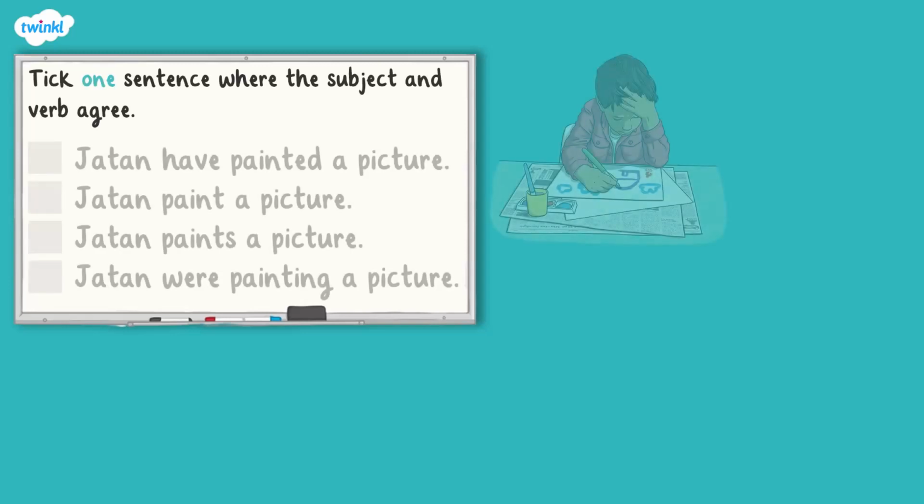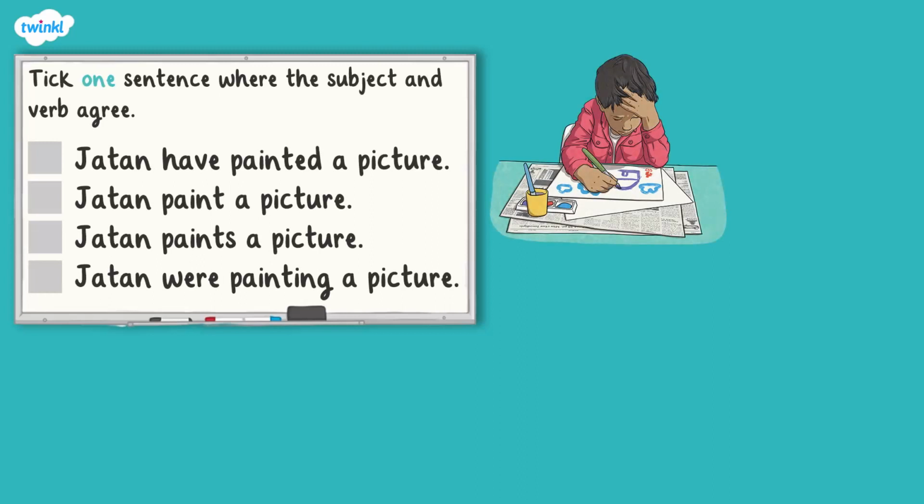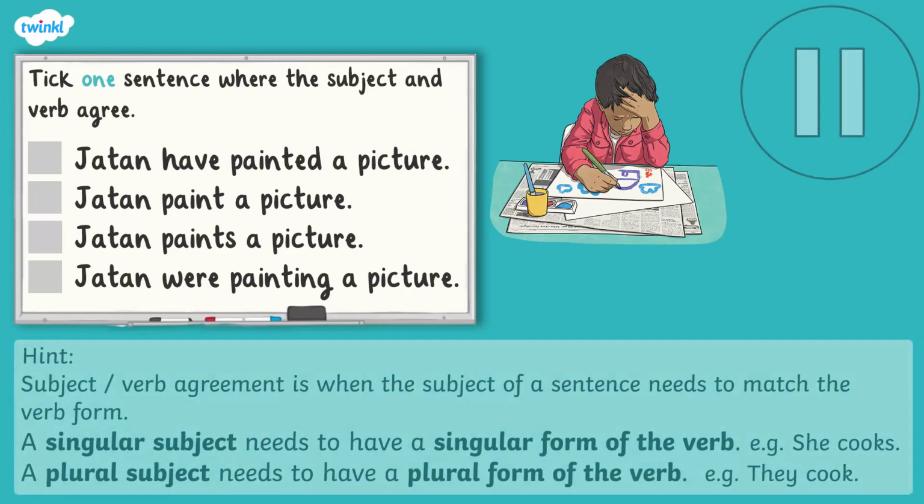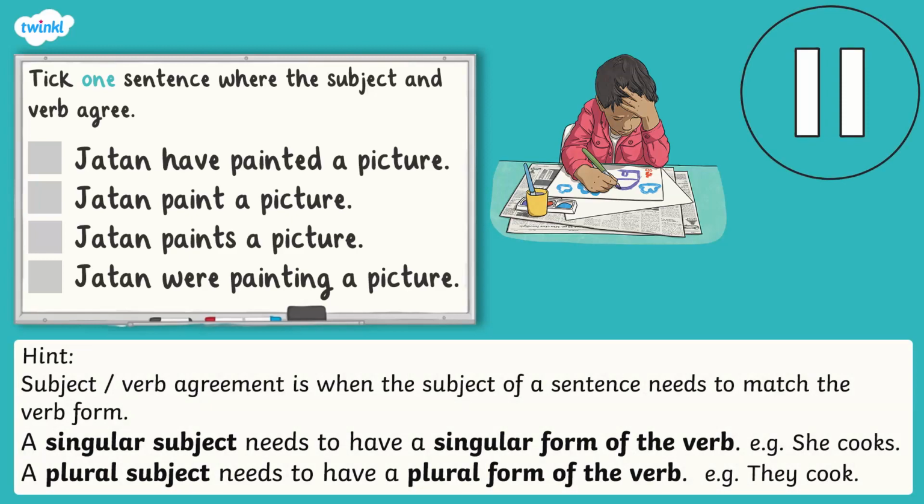In this next question, you're being asked to tick the sentence where the subject and verb agree. Jatan have painted a picture. Jatan paint a picture. Jatan paints a picture. Jatan were painting a picture. Pause the video and press play when you have an answer.